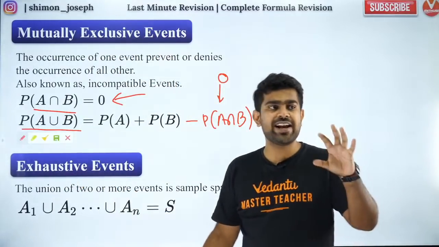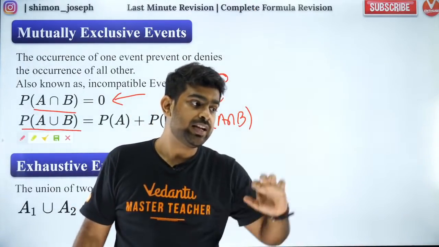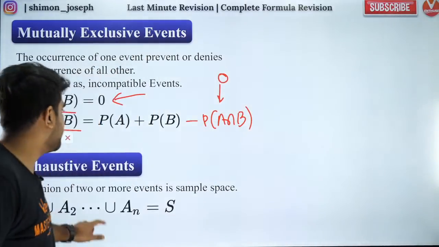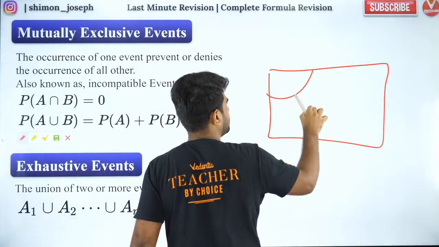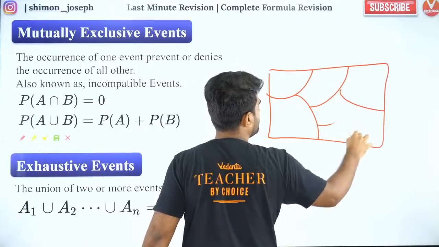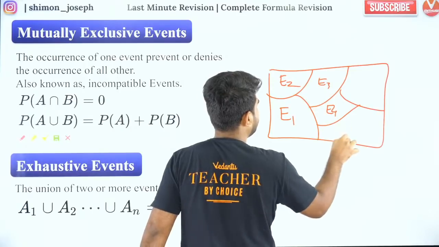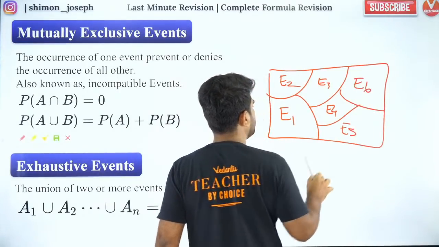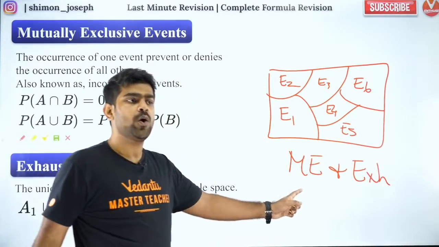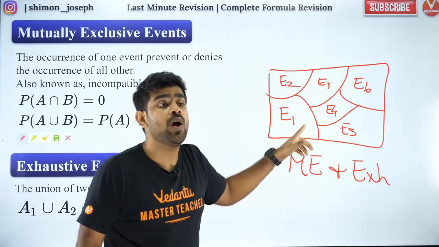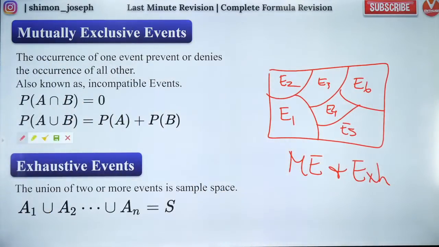What is an exhaustive event? Exhaustive event means they take up the entire sample space. So that is what we call exhaustive events. When you draw exhaustive events in a Venn diagram, it looks like this. So this is called mutually exclusive and exhaustive. So E1, E2, E3, E4, E5, E6. Can I call this mutually exclusive and exhaustive? Are you guys able to understand that? Why mutually exclusive? Because they don't have any intersection. Why exhaustive? Because they cover up the entire sample space. Very important. Okay.